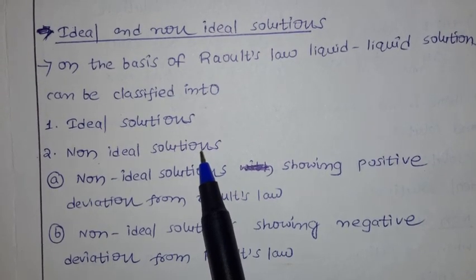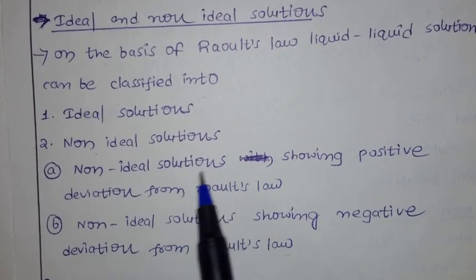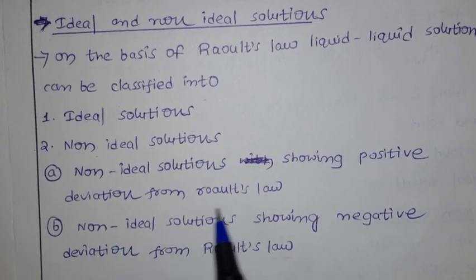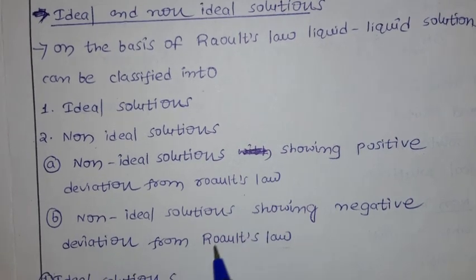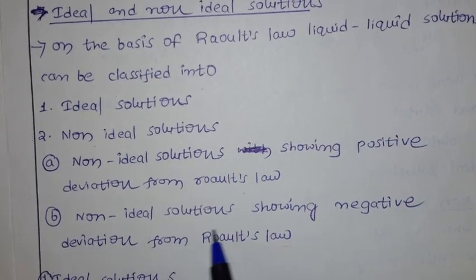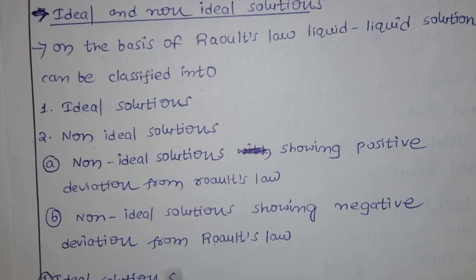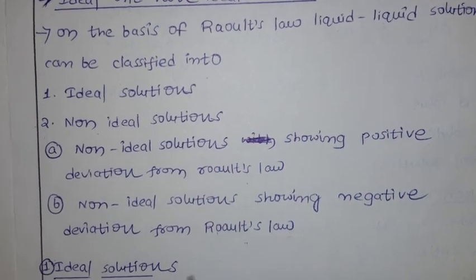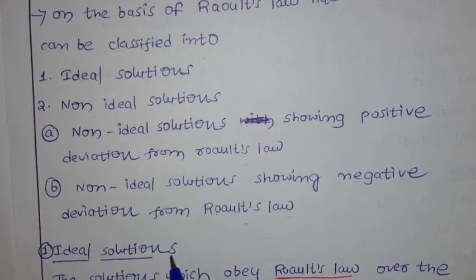Here we have ideal and non-ideal solutions. Within non-ideal solutions, one type is the non-ideal solution showing positive deviation from Raoult's law. Another type is the non-ideal solution showing negative deviation from Raoult's law. We will discuss these in detail. First, let us discuss what an ideal solution is.